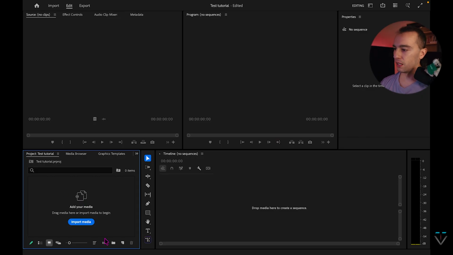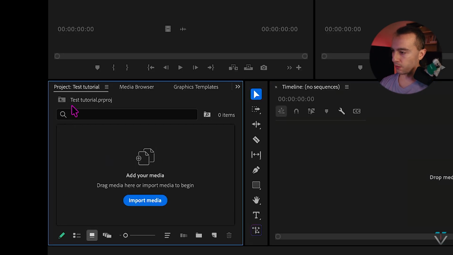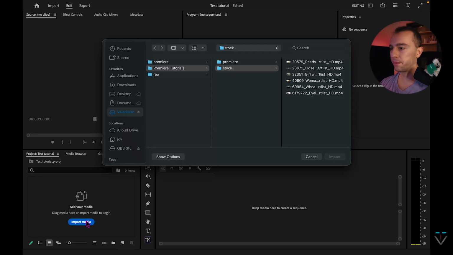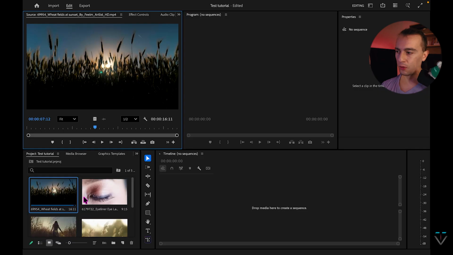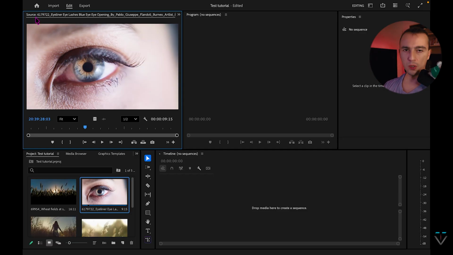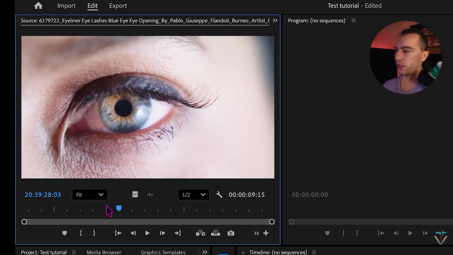Importing media. You go into this window, selecting this window, you see project, and we go import media. Then we choose the media in our hard drive. Select import. Okay, I have few shots here. When you double click any of the footage, it will show up right in here. And we can choose a specific segment to take from that footage and start editing.